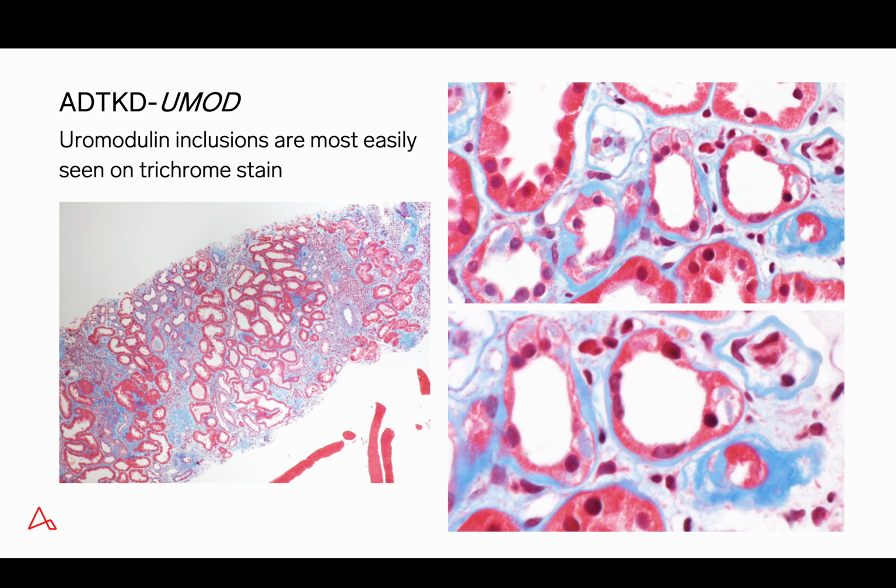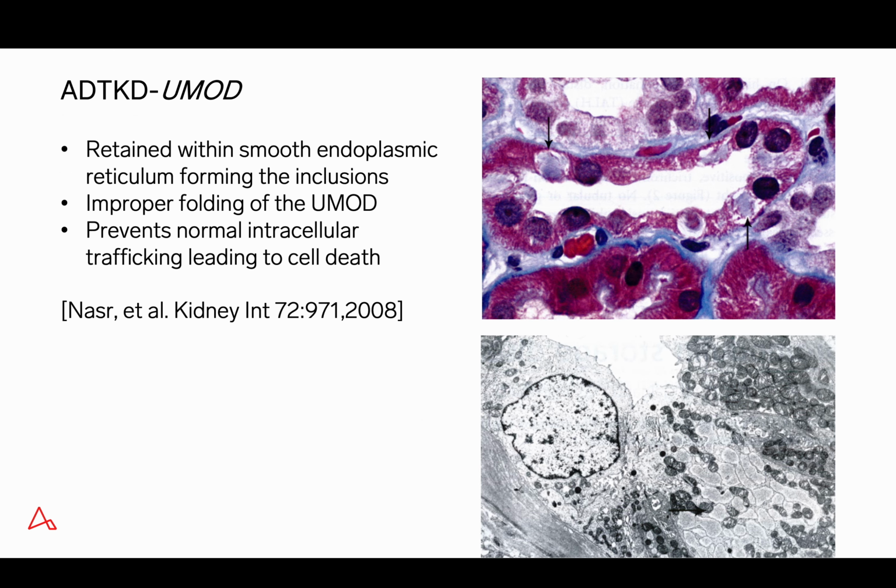Again, these are quite prominent. It's quite frequent when you see a case of uromodulin, when you look for these inclusions, once you find the first one, it seems like finding additional inclusions becomes much easier. The challenge, of course, is to find the first one.